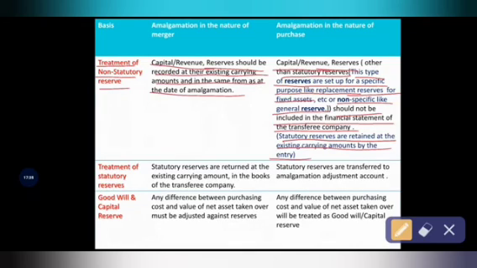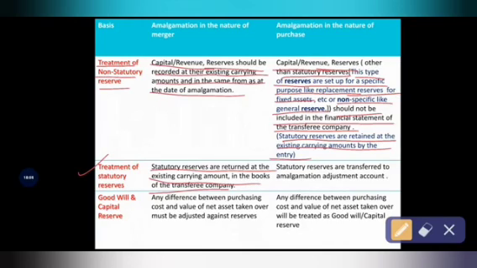Okay, the next difference is based on the treatment of statutory reserves under the different natures. Statutory reserves are retained at the existing carrying amount in the books of the transferee company. The transferee company is also called the purchasing company. So let's see how the statutory reserves will be treated under amalgamation in the nature of merger and amalgamation in the nature of purchase.